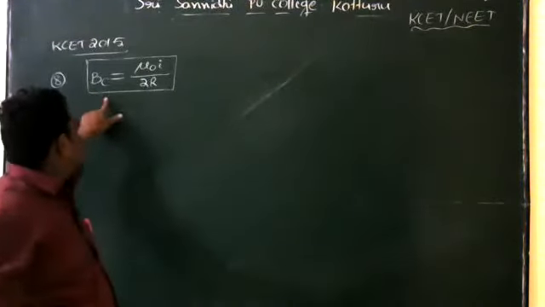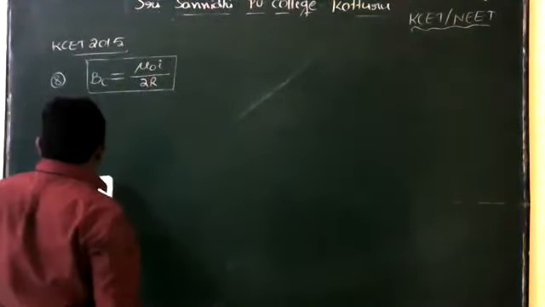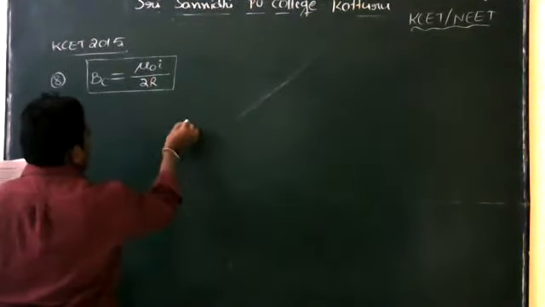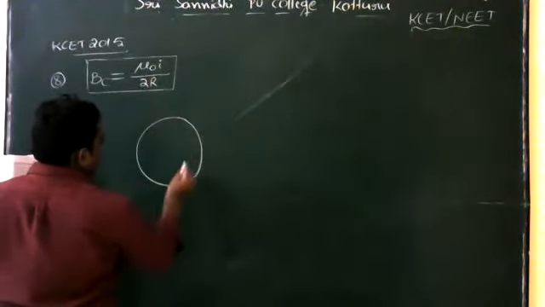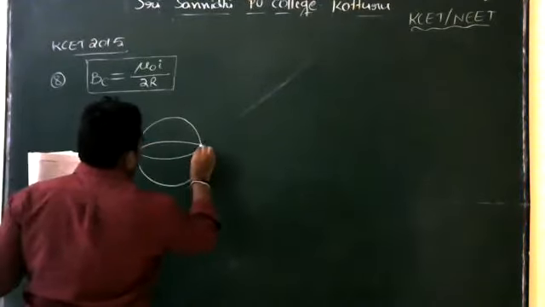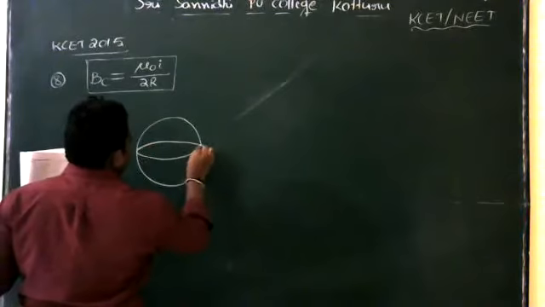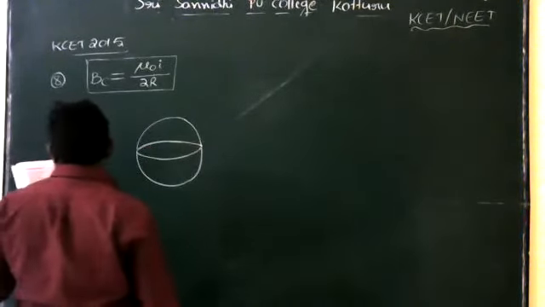Here we have two concentric coils. If we take these two coils, this is one coil and this is another coil. These two concentric coils are mutually perpendicular to each other.